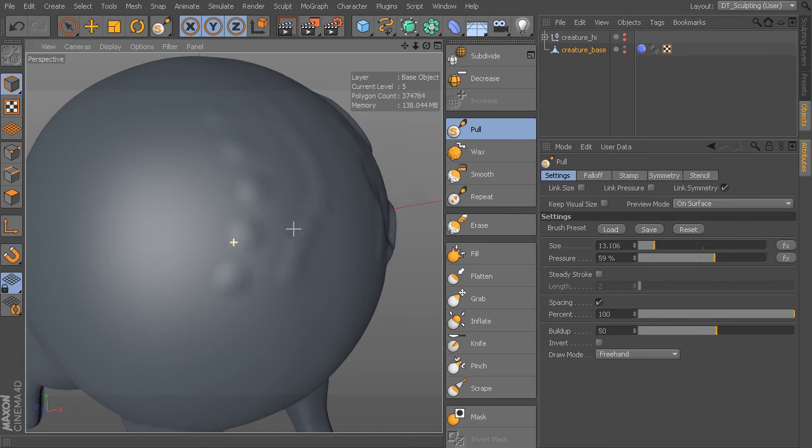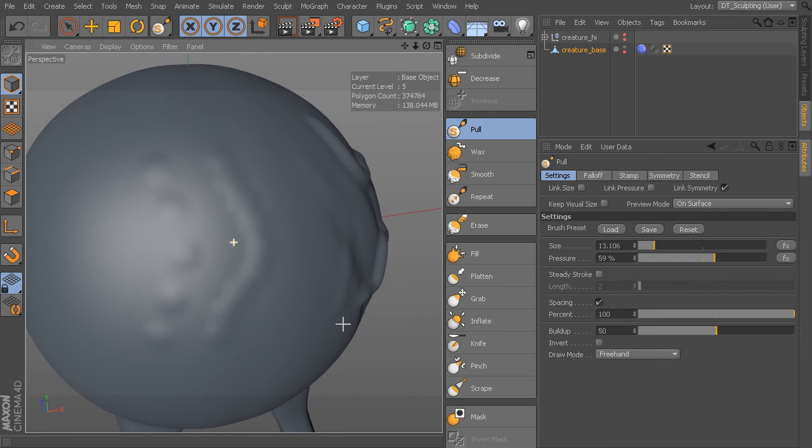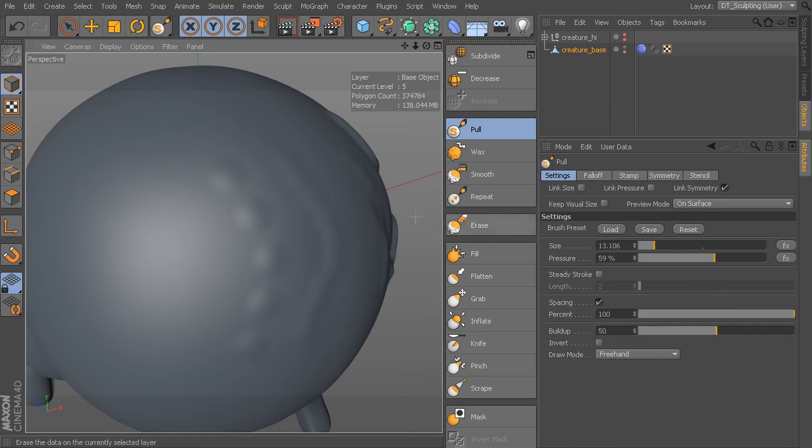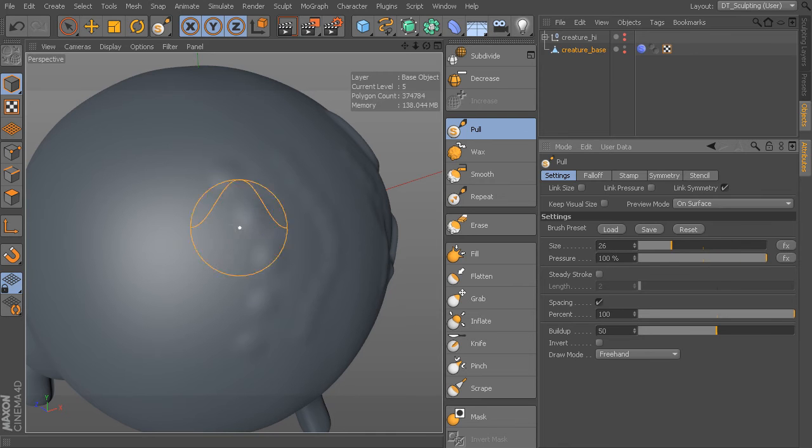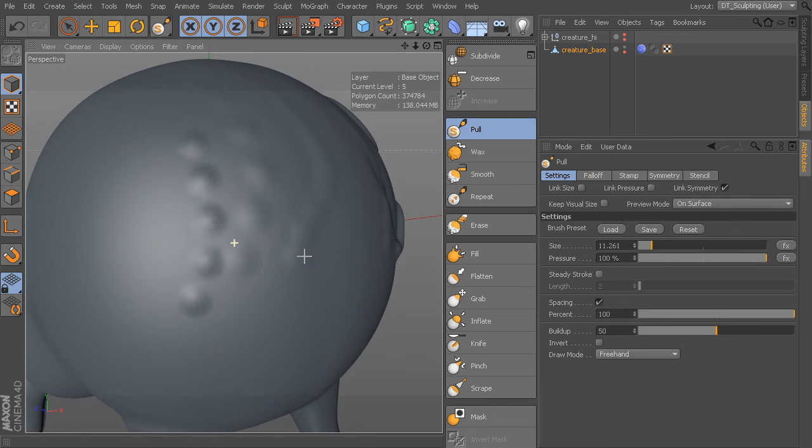You can actually see that it's placing that dot and that dot and that dot. By taking this spacing off, it's blending it all so it looks like one smooth line rather. I can go ahead and increase the pressure, and let me decrease the size here. And you can see that dot.